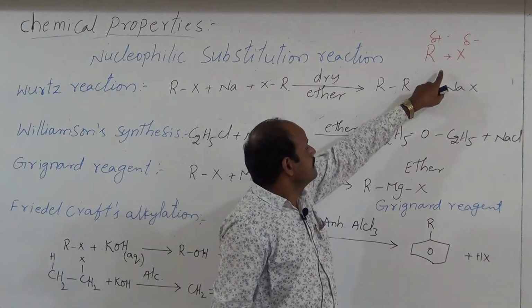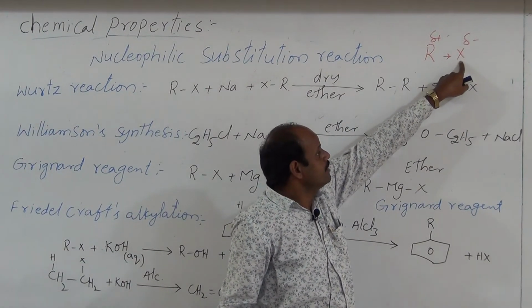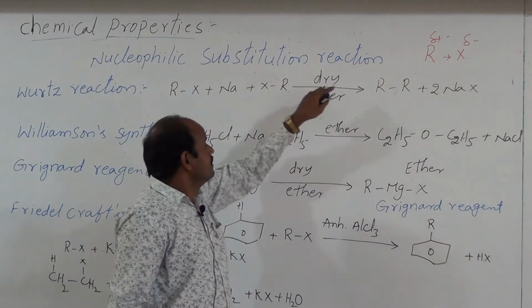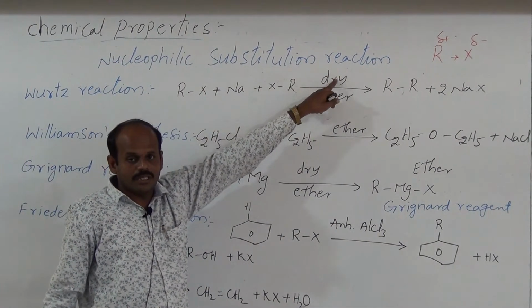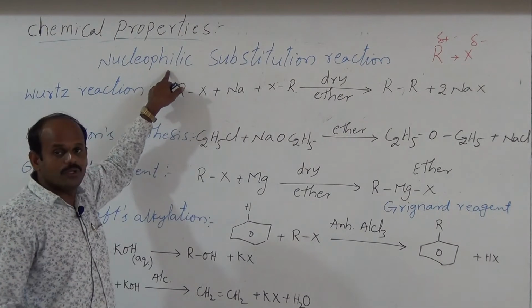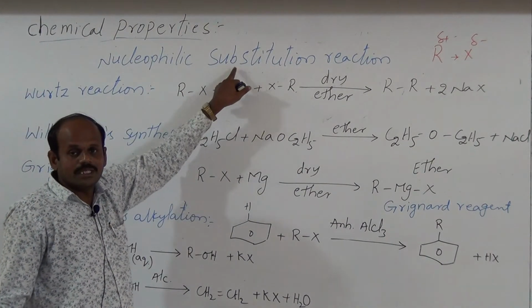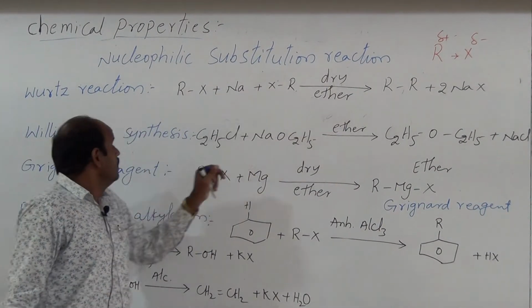So it is a polar covalent bond, and the halogen atom can be replaced by another nucleophile. Hence alkyl halides majorly undergo nucleophilic substitution reactions. Nucleophilic substitution reactions means one nucleophile is substituted by another nucleophile. Such reactions are called nucleophilic substitution reactions.